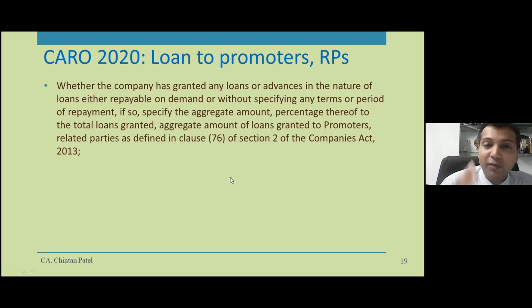However, this 21 Schedule 3 was critical for 2020. That is the reason why 2020 was deferred. So here it says the same thing. The responsibility is cast on the auditor. First responsibility is on management. They have to disclose. Second responsibility is on the auditor. The auditor needs to verify and confirm the compliance of these requirements.